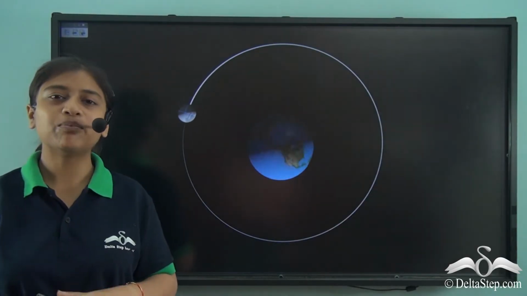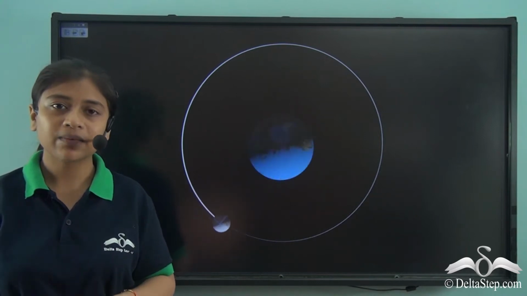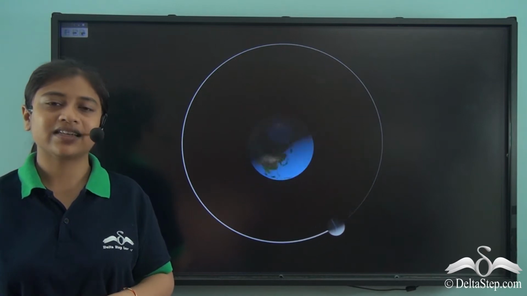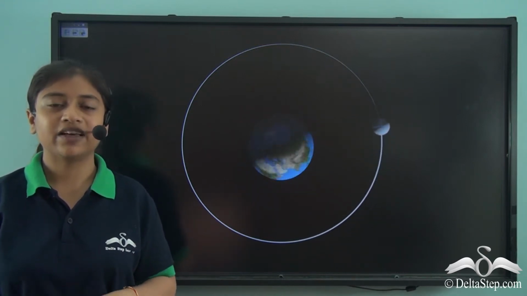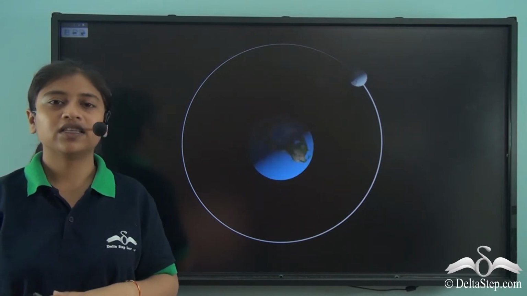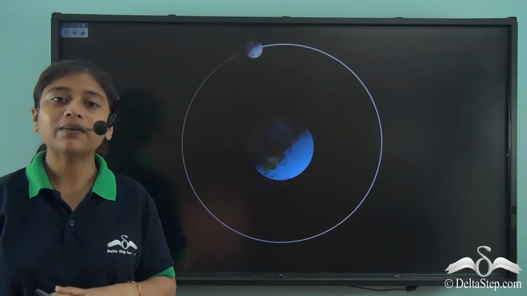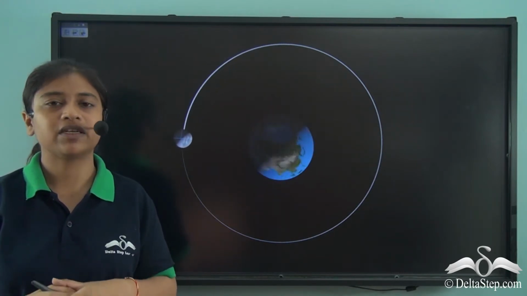Satellites are celestial bodies in space that orbit around the Earth and other planets. The Earth also has its own satellite, and it is a natural satellite. We are talking about the Moon. The Moon orbits around the Earth. It is not a part of the Earth, but it is present at a distance from the Earth.